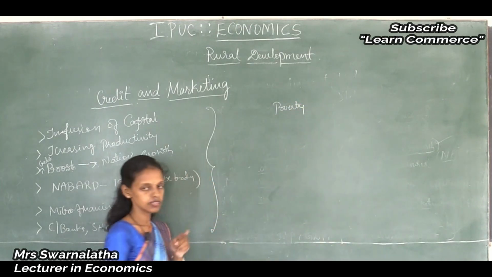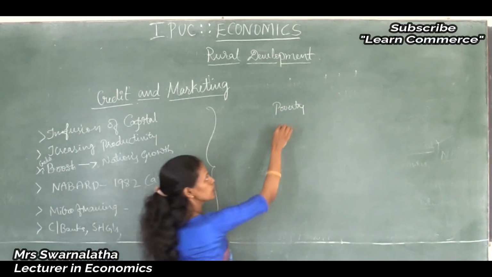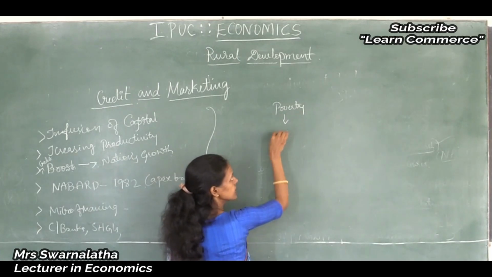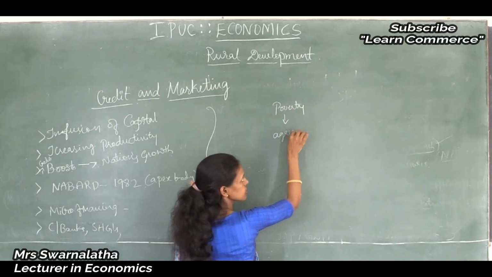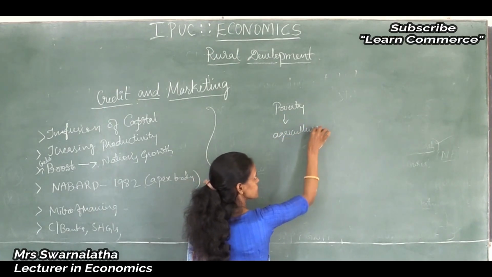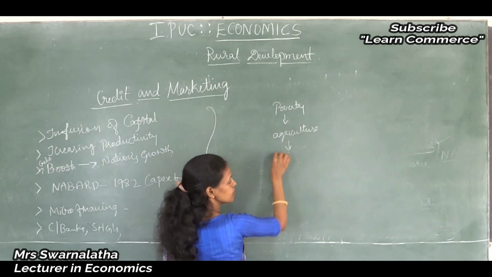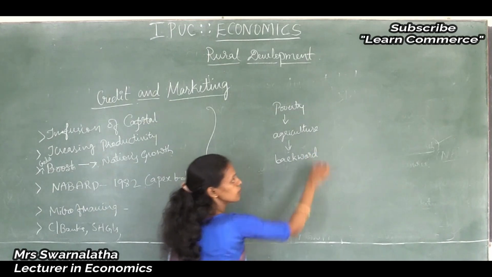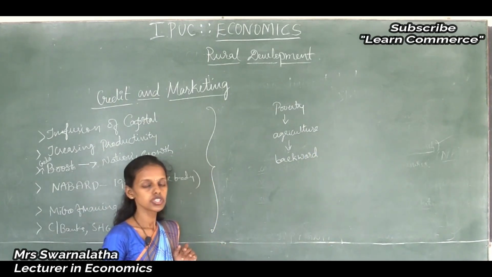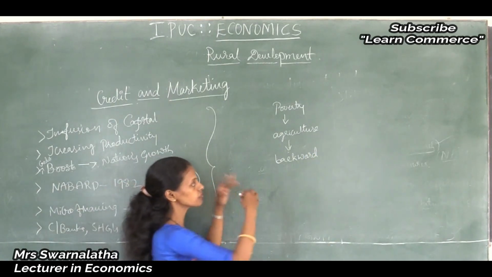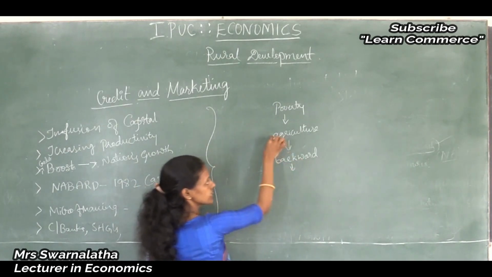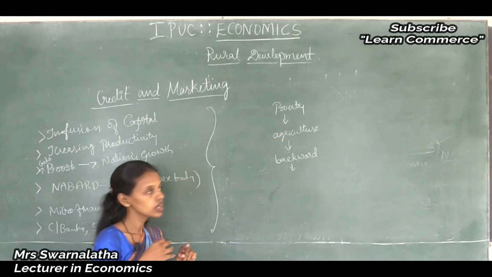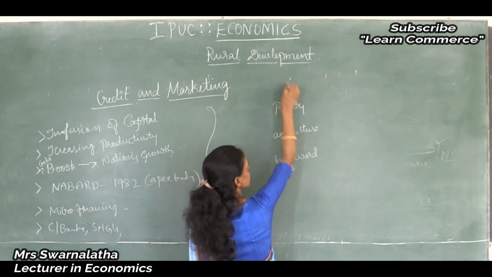These poor people mainly depend on agriculture, and agriculture still remains backward. So how do we overcome this problem? People's living standard is already low because of poverty.